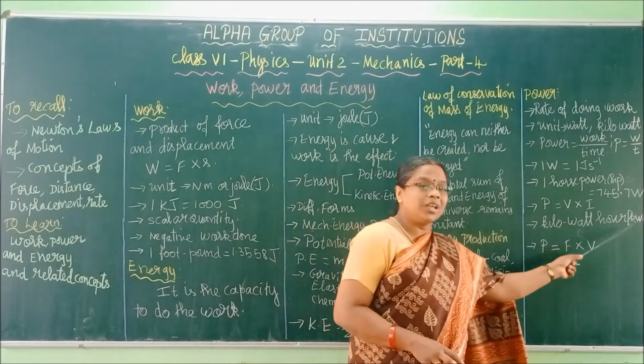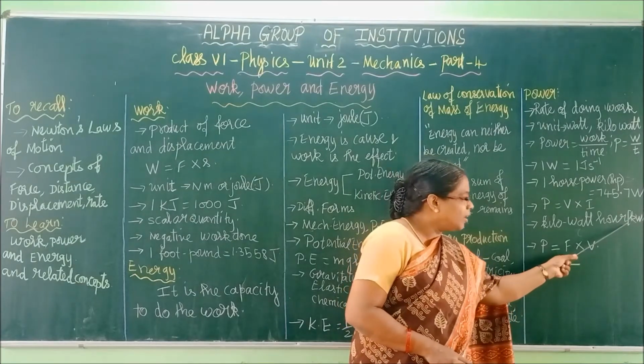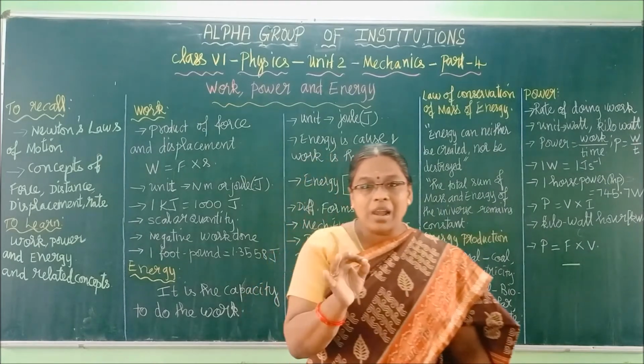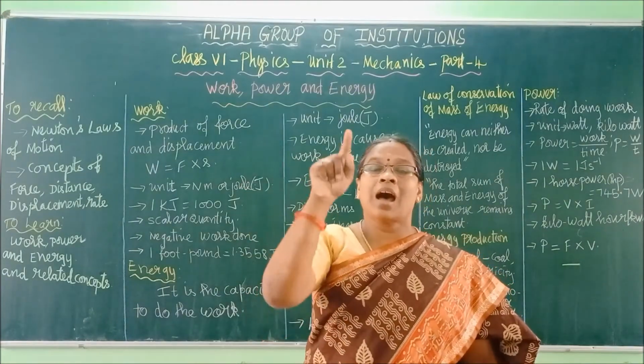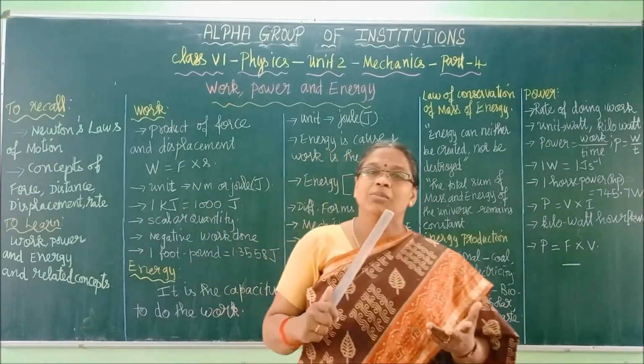Kilowatt hour. See how I have denoted it. This I have written here. You can zoom in and see kilowatt hour. Kilo in small letters, watt with capital W, hour with small h. kWh, small k, capital W, small h.